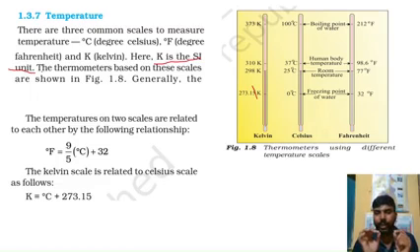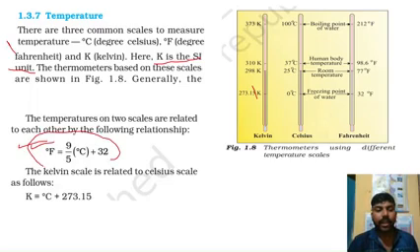So two important relationships I am talking about. What is the relationship between degree Fahrenheit and centigrade? Degree Fahrenheit equals 9 by 5 into degree centigrade plus 32. This gives you the relationship between the centigrade and Fahrenheit scales.